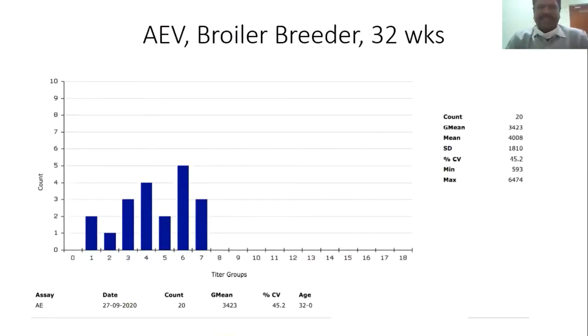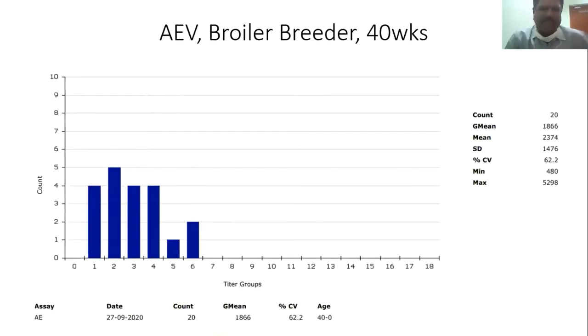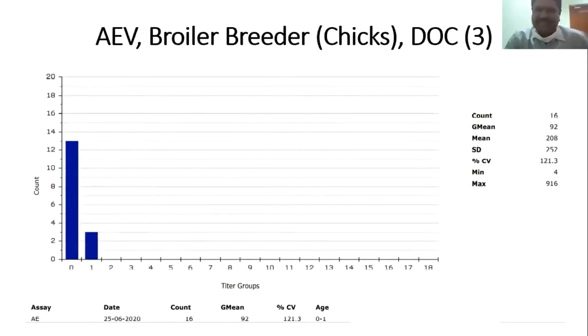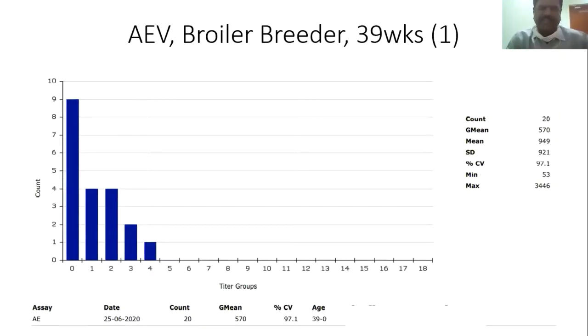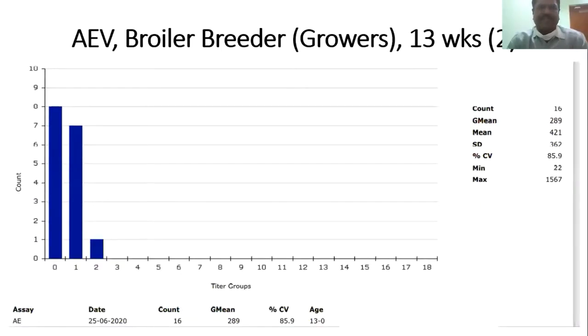Then coming to the AE, because nowadays these cases are also increasing in chicks. This is a good, I think, protective titer in broiler, 40 week. Then this is actually a day-old chick. In one particular farm, in day-old chicks they found some clinical infection of AE, and they tested their parents. In the parents, 50% of birds have zero titers and low titers. Subsequently they have another grower flock. In that also they found the titers are not achieved, because the mean titer is only 420. So they have to improve their vaccination program.